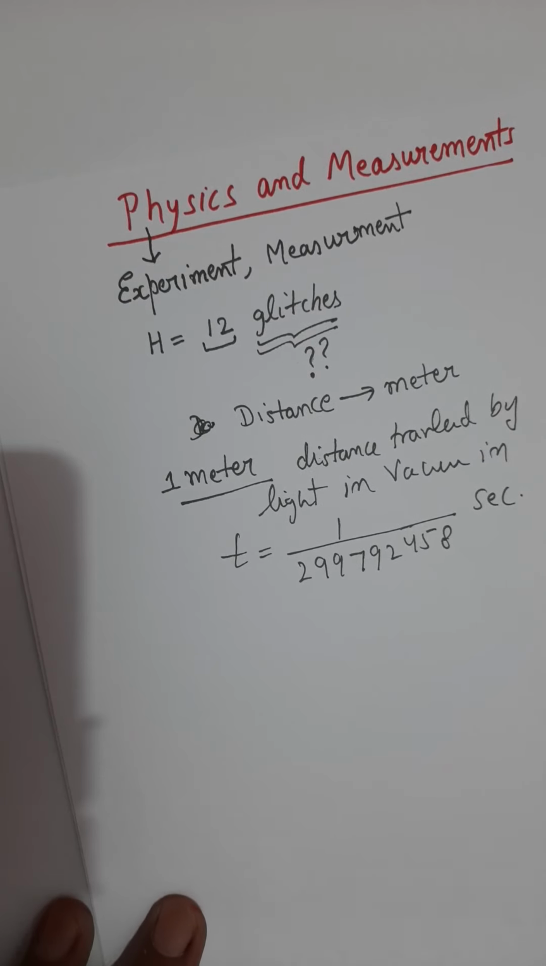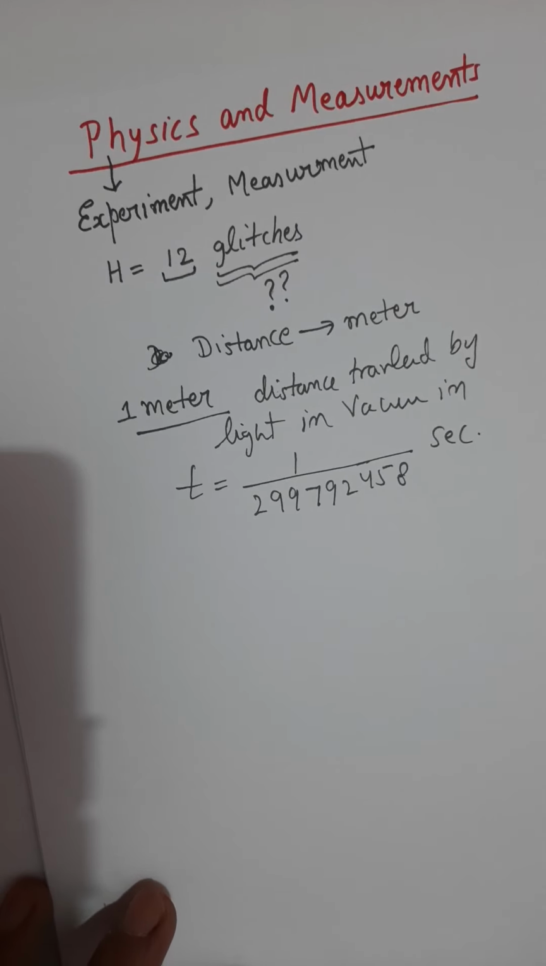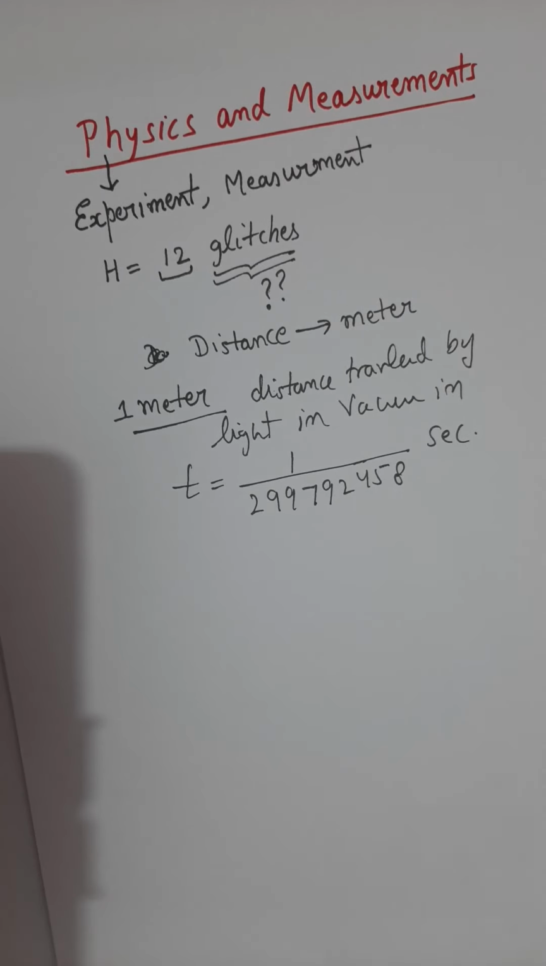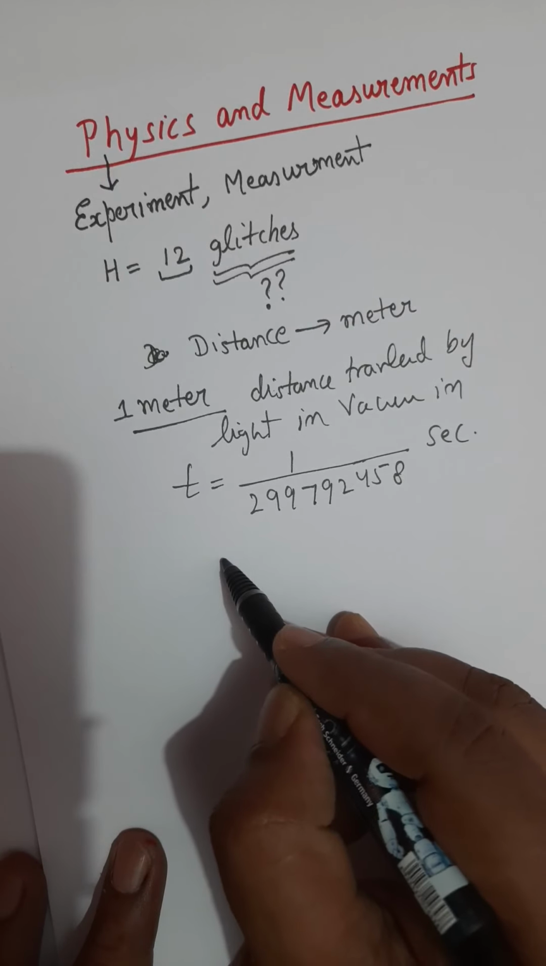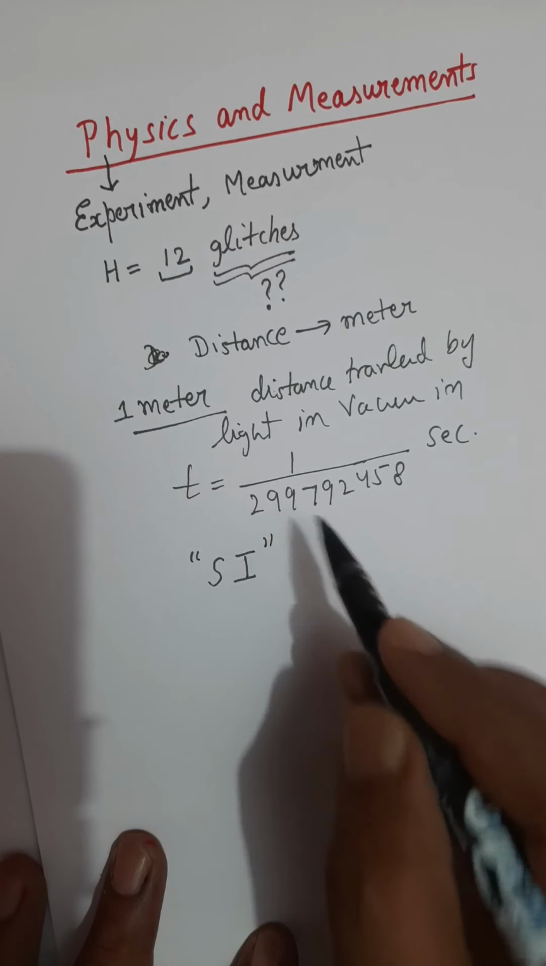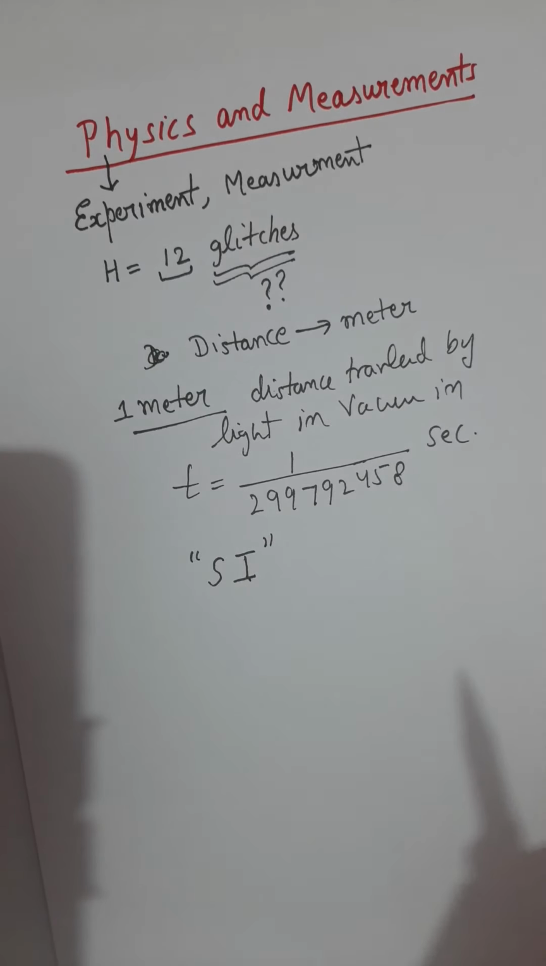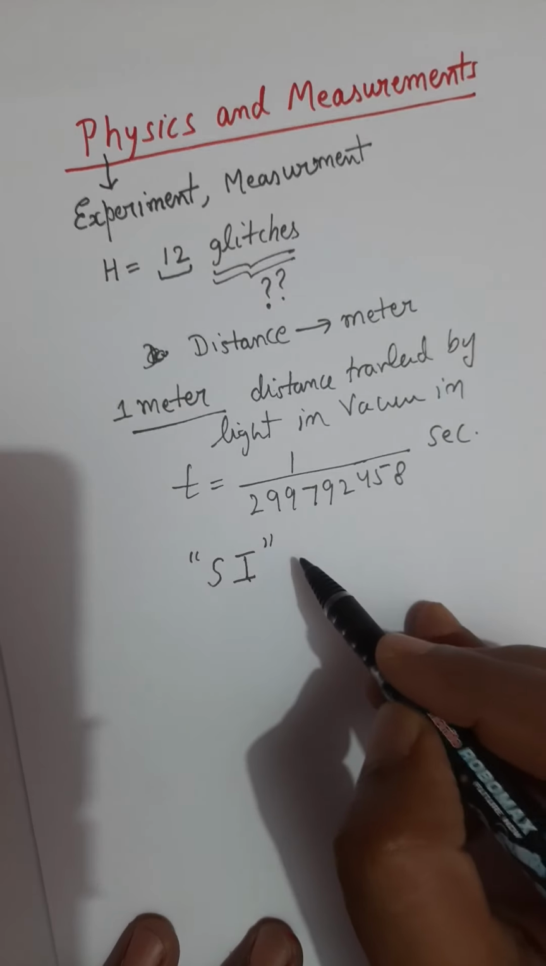Similarly, 1 kilogram was defined, 1 second was defined, right? And all the standards were defined in the International Committee, because of which we call it SI units, SI system, international standards. They are called international standards, SI units, SI system.